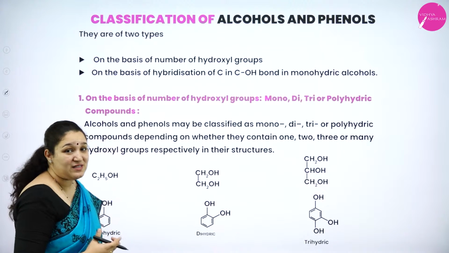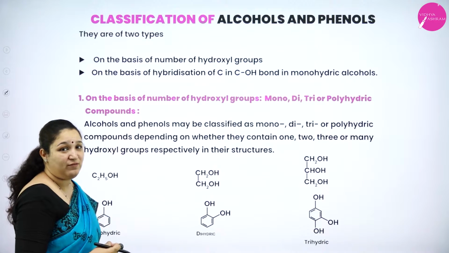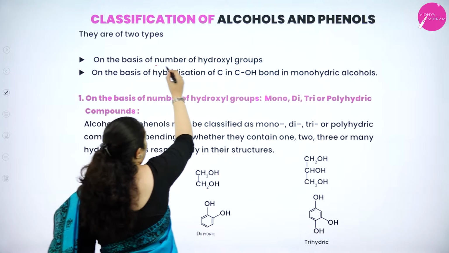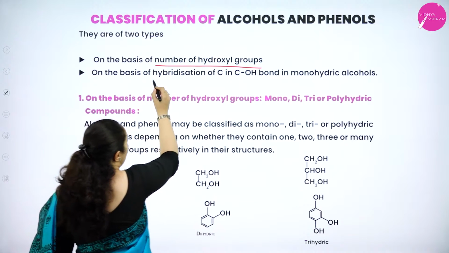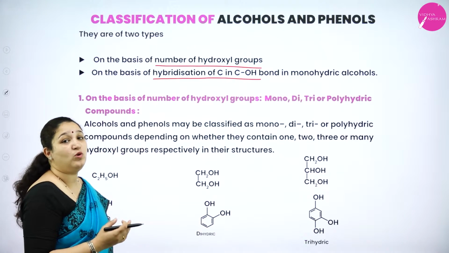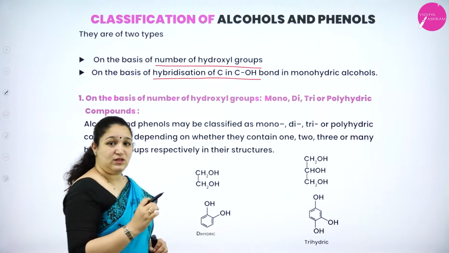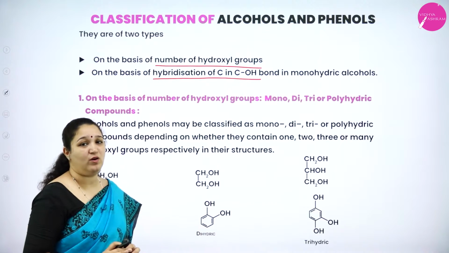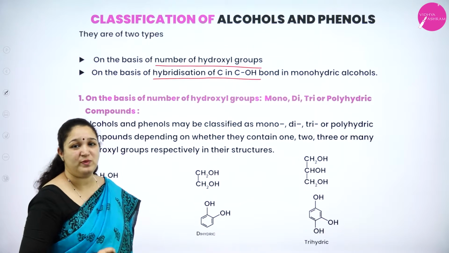Next we have the classification of alcohols and phenols. They can be classified into two types: on the basis of the number of hydroxyl groups, and on the basis of the hybridization of the carbon in the C-OH bond in monohydric alcohols. That is, first we learn based on the number of OH groups. Then we go into detail about monohydric alcohols based on the hybridization of the carbon atom to which the OH group is attached.